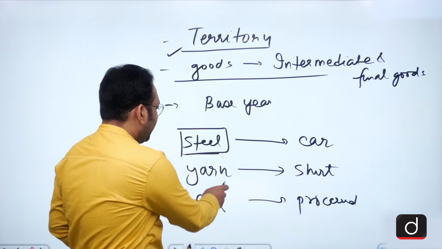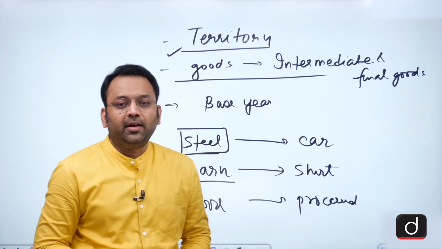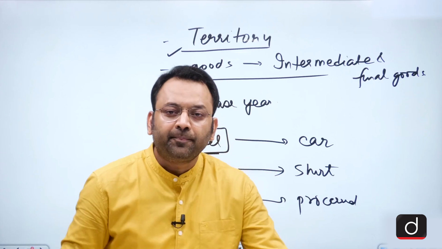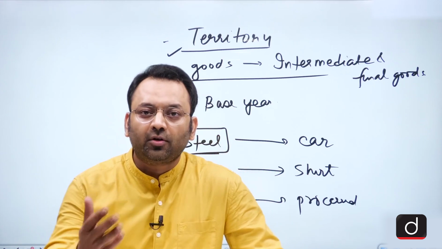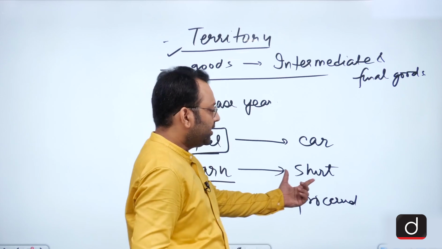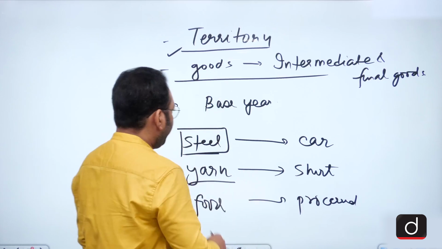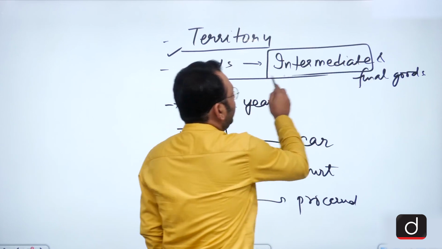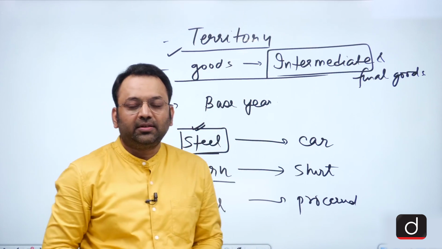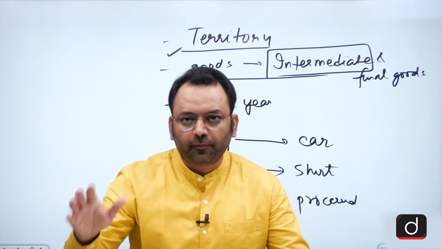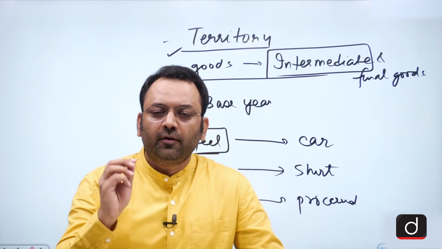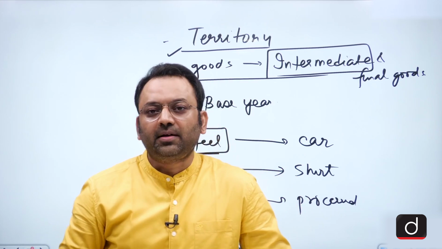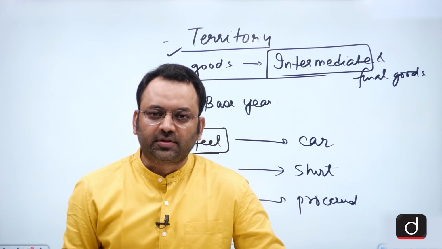Suppose we talk about yarn. Yarn is not a final commodity. It is a commodity which would be used in the production of textiles or the shirt. So steel is a good, but it is an intermediate good because it is used in the process of production. It is not to be finally consumed by the consumers or the final users.